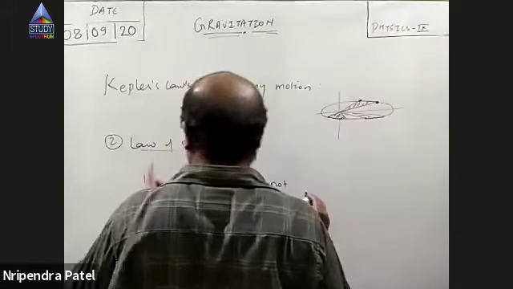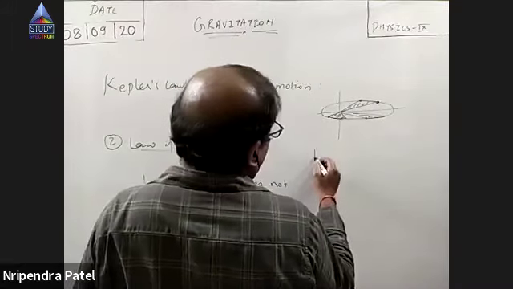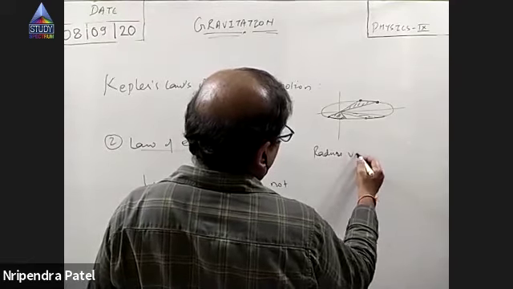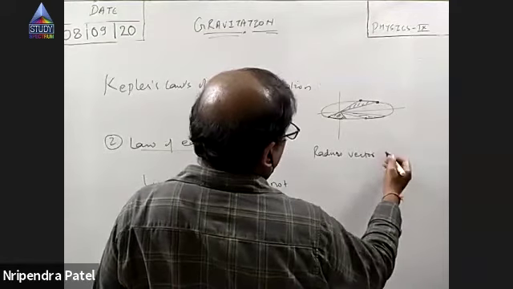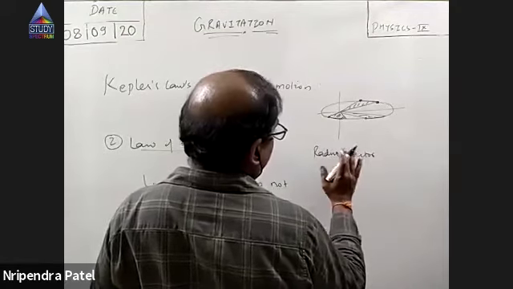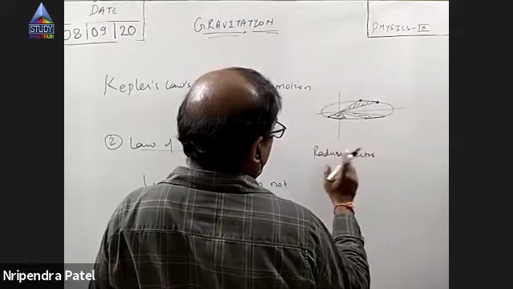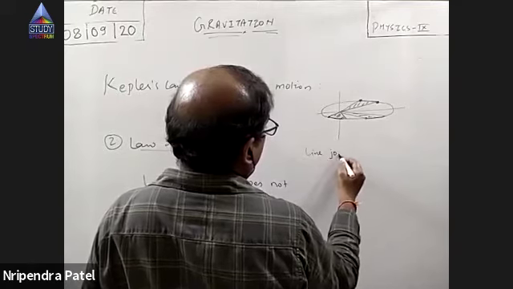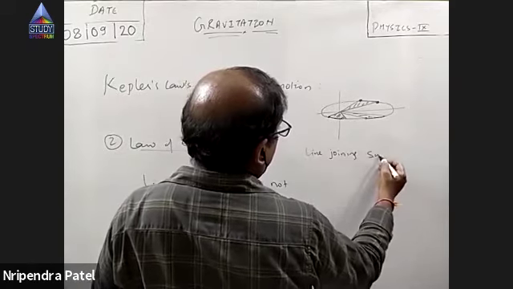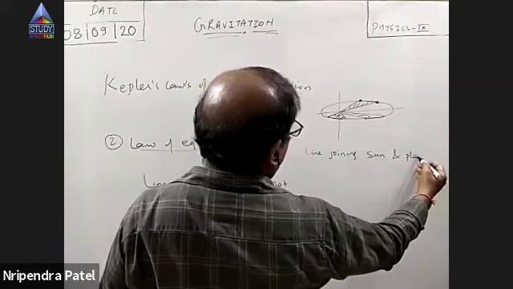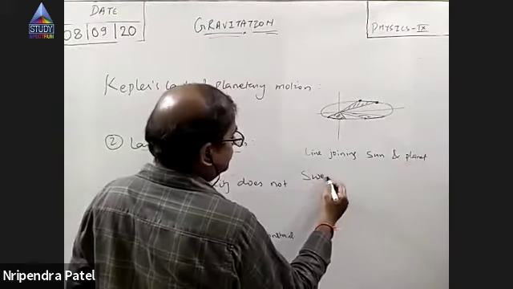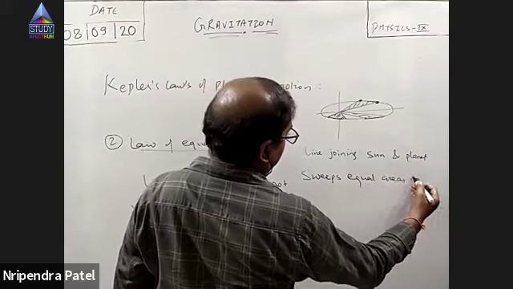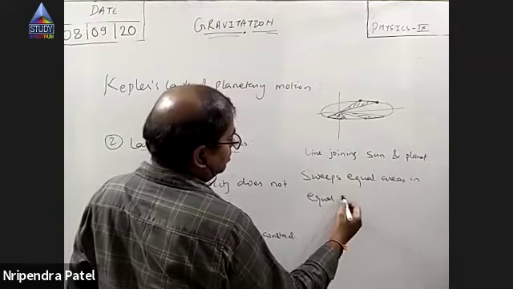So what is the law of equal areas? They say the radius vector, or if you don't want to use this word, use this one: the line joining the sun and planet sweeps equal areas in equal intervals of time.